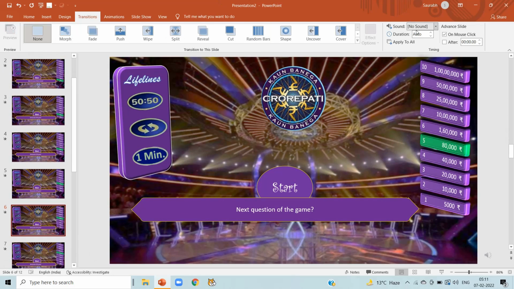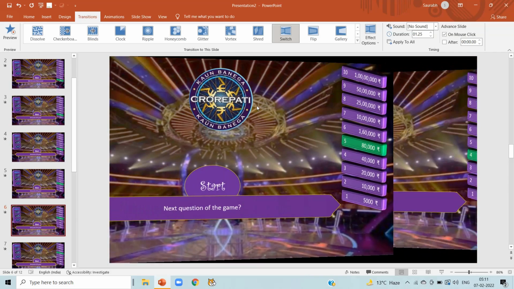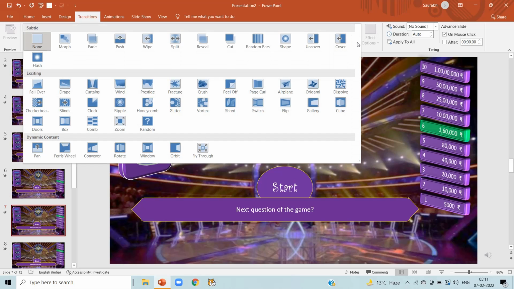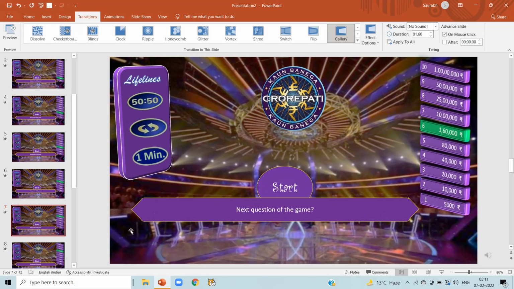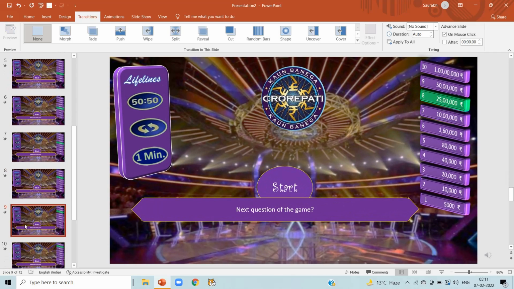It is totally okay to give the same transitions to every slide. It will also look good. And if kids are going to play this game, then they will love to see different transitions. I'm giving different transitions in every slide. It is having no effect on our game or on our coding.